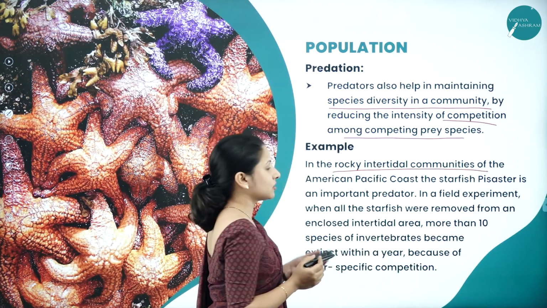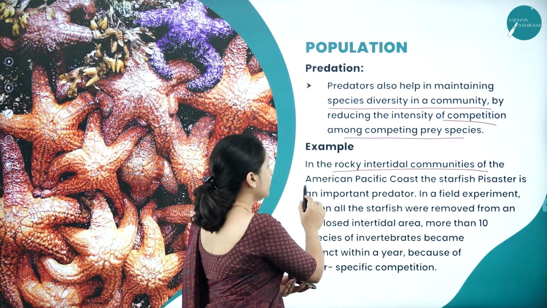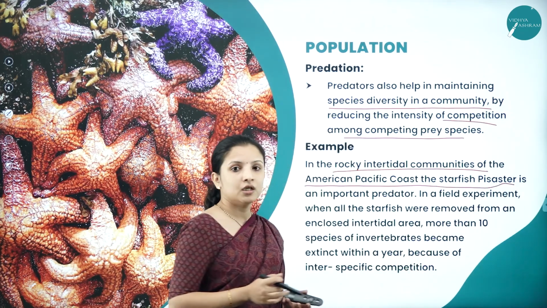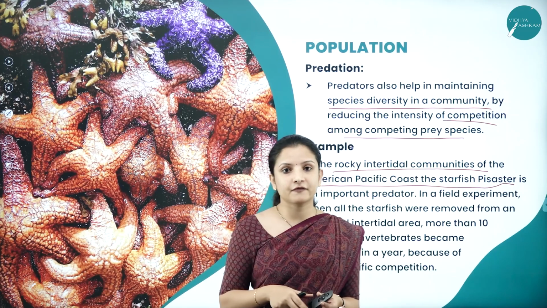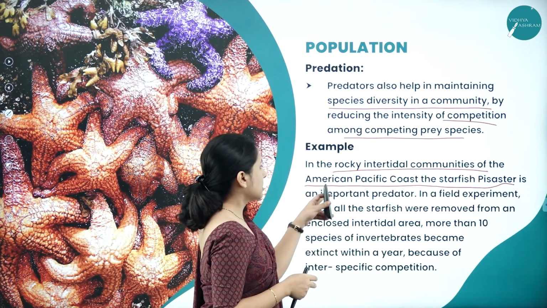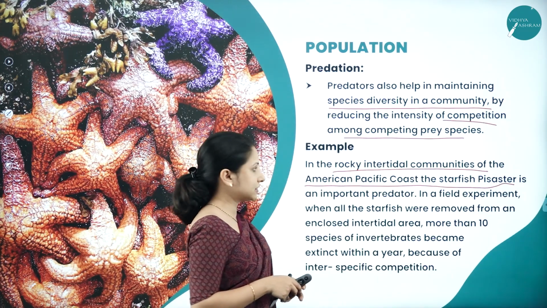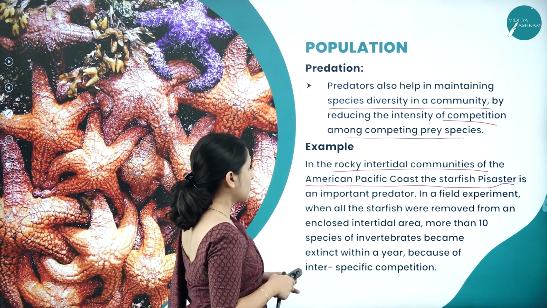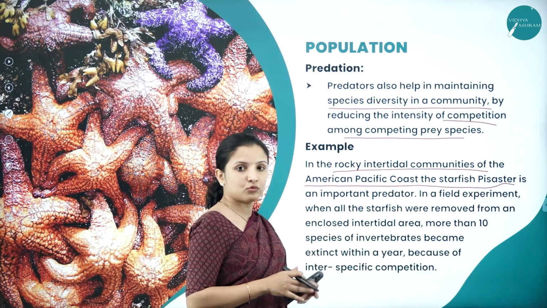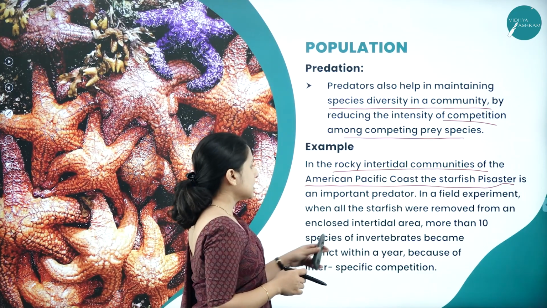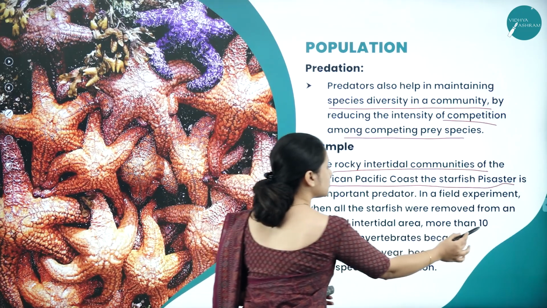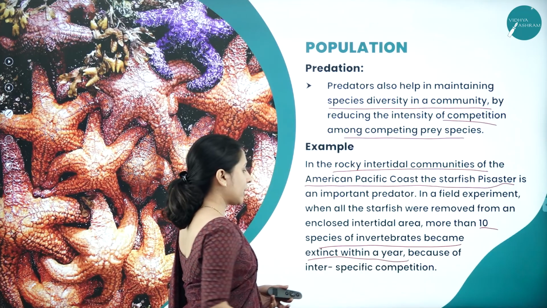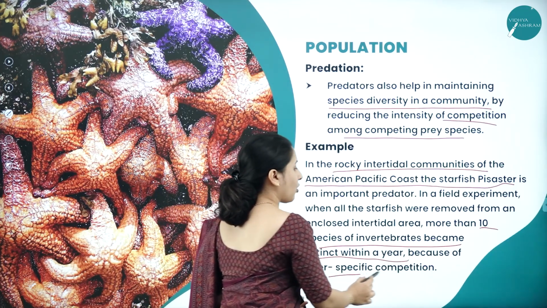intertidal communities of the ocean, that is American Pacific coast, the starfish, that is Pisaster. So Pisaster is a particular starfish that lives on the coast of American Pacific, and it is an important predator. So what scientists found out was, when the starfish was removed from its natural habitat, more than 10 species of invertebrates became extinct within a year. Why? Because of interspecific competition.